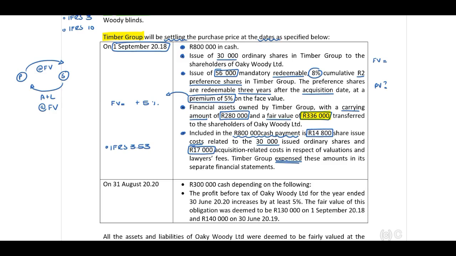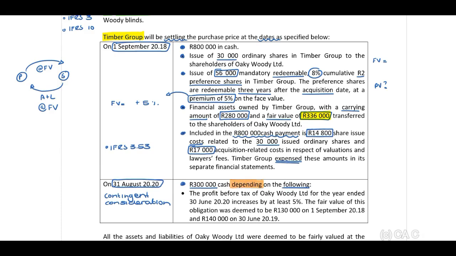Then they indicate to us on 31 August 2020, 300,000 Rand cash depending on the following. Now, when we read this, remember, Timber Group will have to pay. Therefore, in terms of this will be a contingent consideration. Why a contingent consideration? Because it depends on the following.